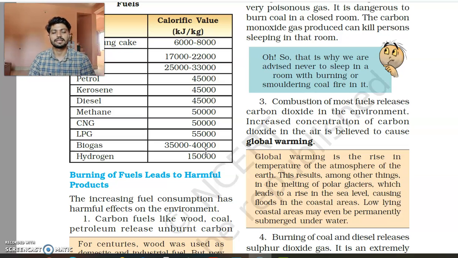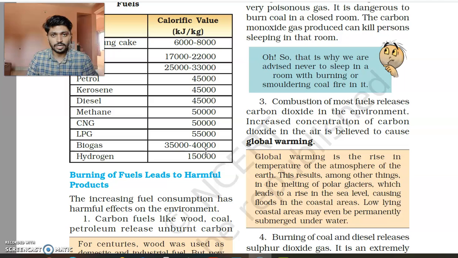You might have observed that when there is a fire in big buildings, they say never try to get the smoke coming up from the fire. What will the fire do to you? Burns. But the smoke that arises out of fire because of the wood or the coal is very poisonous. If it goes into our lungs, it can take our lives. So carbon monoxide is again a harmful product from the burning of fuel.